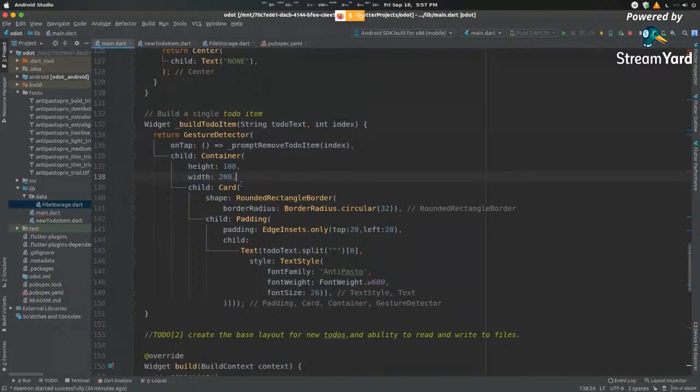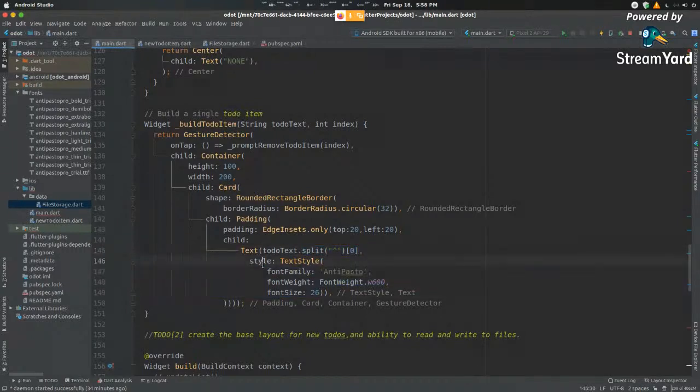So let me go from the inside out. Over here, you can see that we have a text that displays the text that we get in. Inside this function, we are passing in a to-do text and an index. So I want to take a to-do text and then put it there. The split function comes into play very soon when we start talking about file management in Flutter. For now, let's just ignore it.